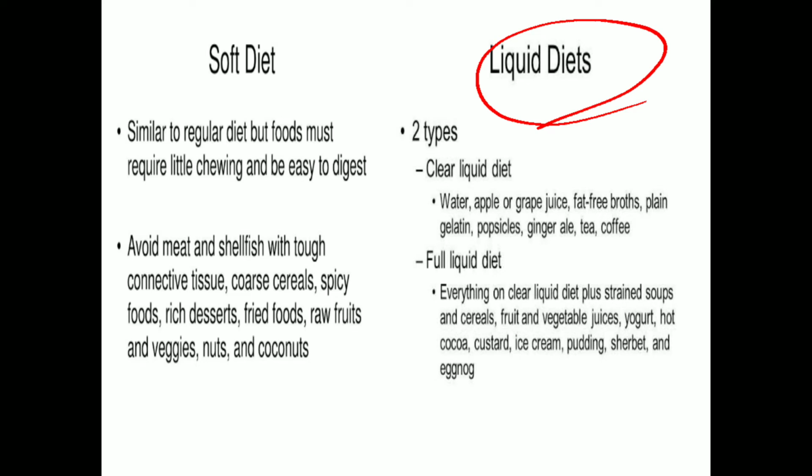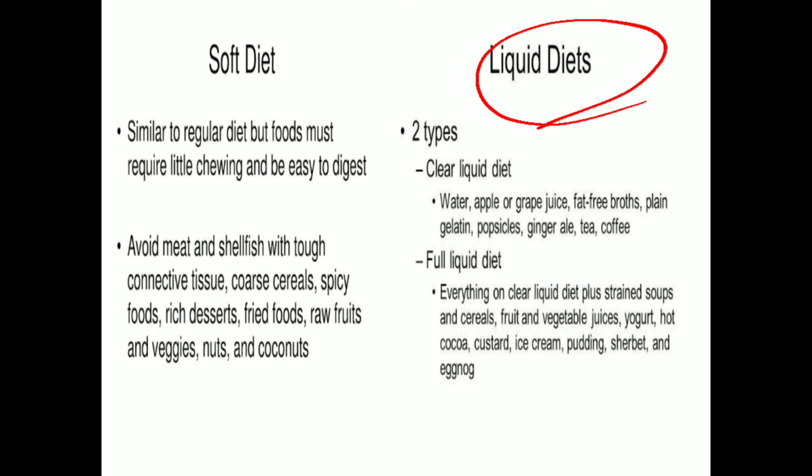Now what are the general foods that we can give in this clear fluid diet? That is barley water, sago kanji, rice kanji, clear soup, beverages like lime soda, coconut water, sugarcane juice, carbonated beverage, apple juice, grape juice, popsicles, ginger tea we can give. Now it is high in simple sugar, and needs to be modified for diabetic individuals.